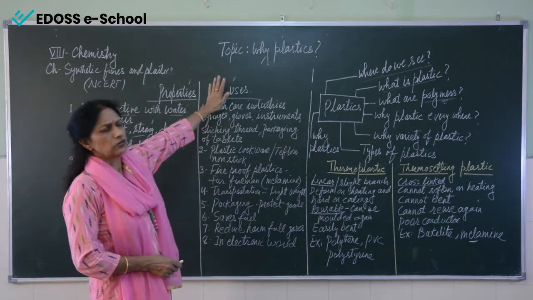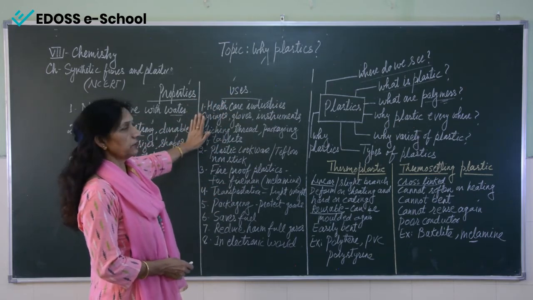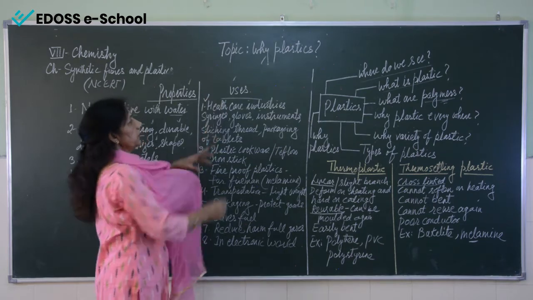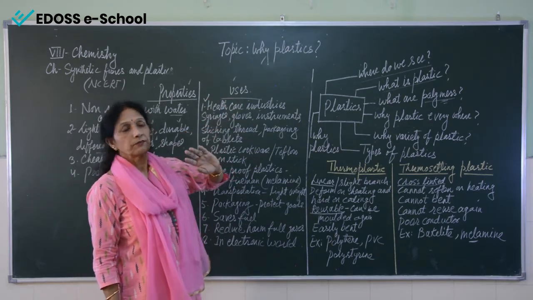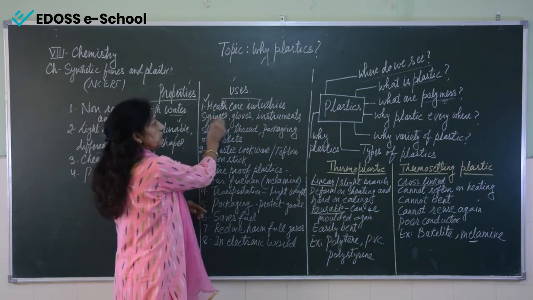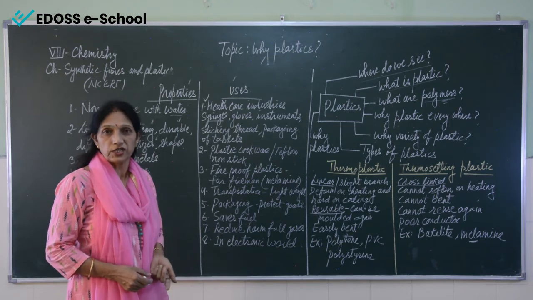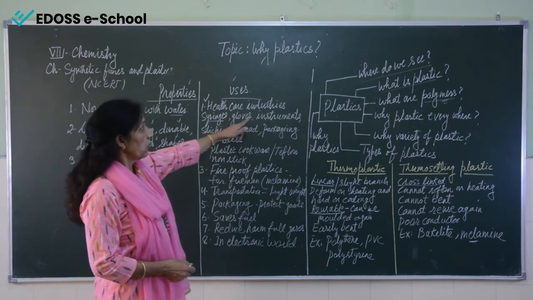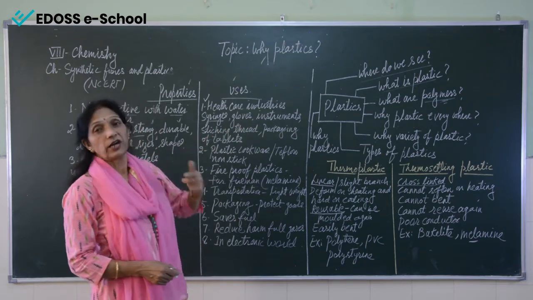Now, what are the uses? There is a variety; the list is very long. Only a few I have mentioned here. The first important one is in healthcare industries. In hospitals we can see all the syringes, the gloves worn by doctors, nurses and staff, all the medical instruments, and all the stitching thread.